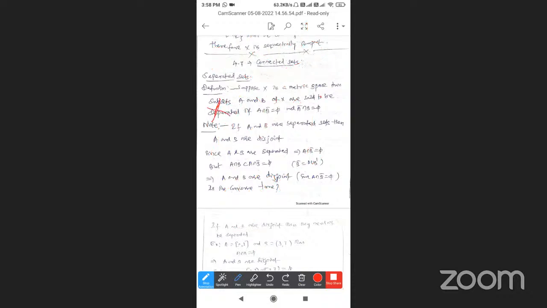Let X be a metric space. A, B, two subsets of X, are said to be separated sets.